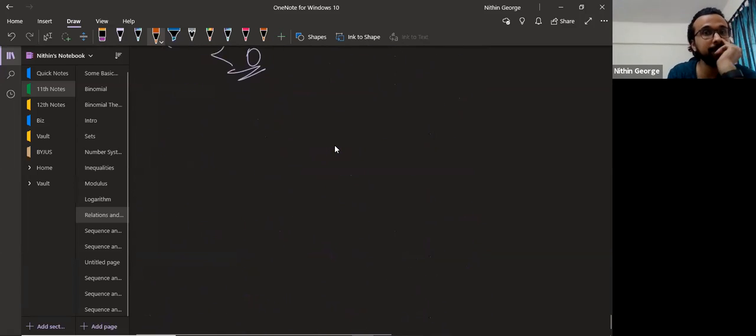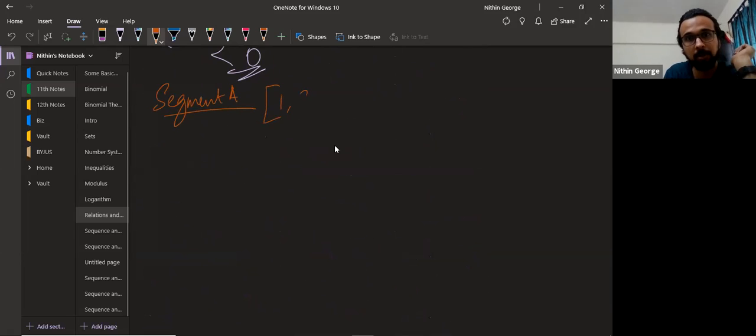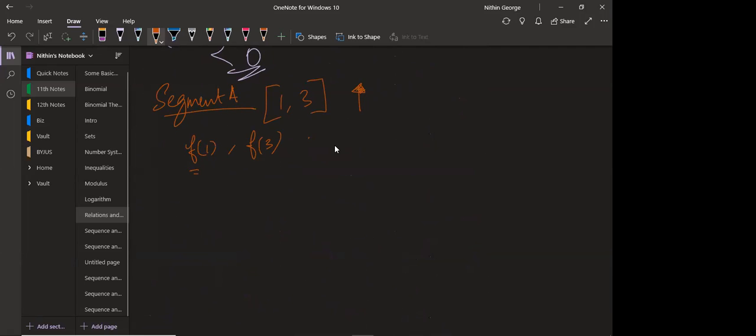So segment A. I'm just writing over number of steps. Segment A is from 1 to 3. I see that it is an increasing function. For an increasing function, we'll find f of 1, we'll find f of 3. What happens at f of 1? F of 1 is equal to 2. Put the value 1 there. 2, sir. 2. Okay, guys.